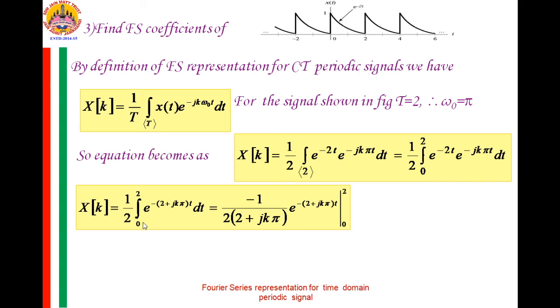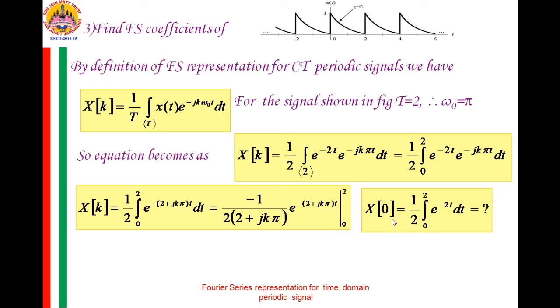Now to evaluate this integration, I'll take t common from this term, so e raised to minus (2 plus jk pi) t dt. Now the integration of this is e raised to minus (2 plus jk pi) t by minus (2 plus jk pi), and this 1 by 2 was there, and we have to substitute the limits. The upper limit is 2 and the lower limit is 0. So once you substitute 2 and then minus, you substitute 0. When you substitute 0 here, e raised to 0 is 1, so minus minus plus 1 you get here. This is for x of k, where k is not equal to 0.